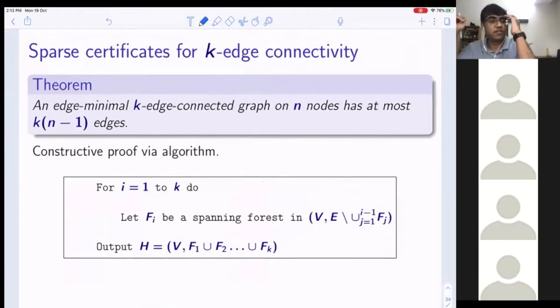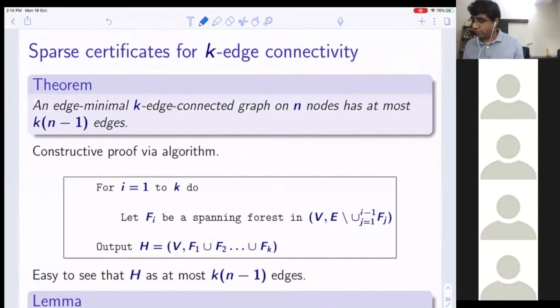Okay, and here is a constructive proof by algorithm. I'm not going to prove this; we'll prove something slightly different in a minute. So here's my sparse certificate for k-edge connectivity. Let F_i be a spanning forest. I find a spanning forest of my graph, delete those edges, pick another one, delete that, pick another one, delete that. My claim is that this H, which we have constructed here, is, for now, let's believe that, suppose we prove the following thing. It's easy to see that it has at most k into n minus 1 edges.